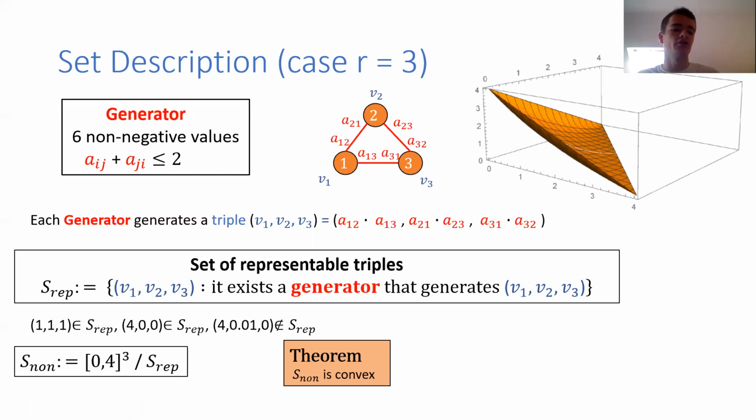Okay. And now we also define the set of non-representable triples, S_non. These are all triples in the cube [0,4]^3 which are not representable. And now the theorem is that S_non is convex. One can visualize this. Here we see this cube [0,4]^3, and S_rep and S_non are a partition of this cube. Here you can see the boundary in orange. Below that is the set S_rep, and above that is the set S_non. And you can already kind of see that it is convex, but of course we prove it formally.